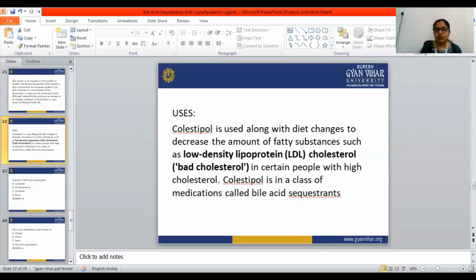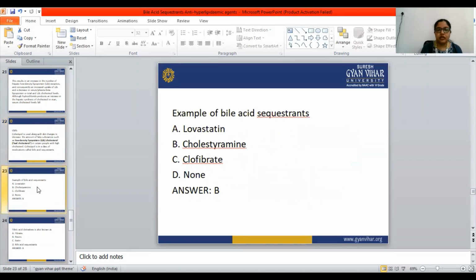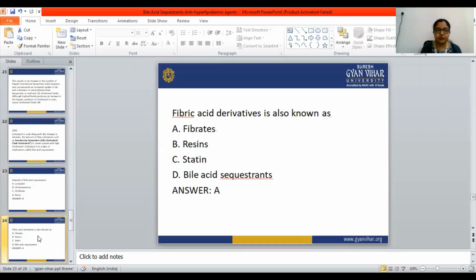Okay, so this is all about anti-hyperlipidemic agents. Now look at the MCQs regarding this subject. Example of the bile acid sequestrants: cholestyramine. Okay, cholestyramine is the bile acid sequestrant example. Fibric acid derivatives are also known as fibrates, so the correct answer is fibrate.